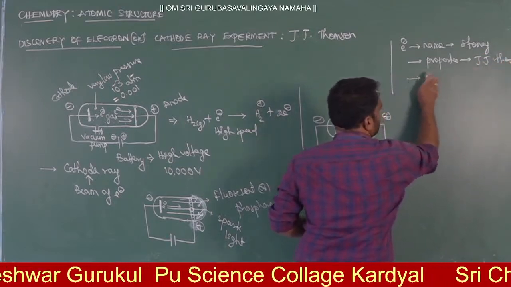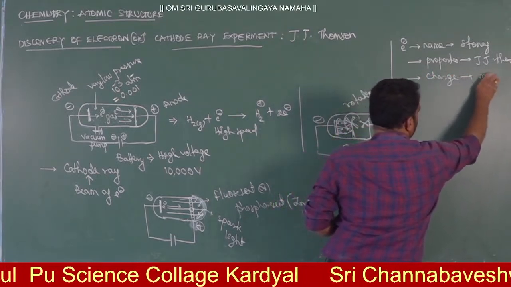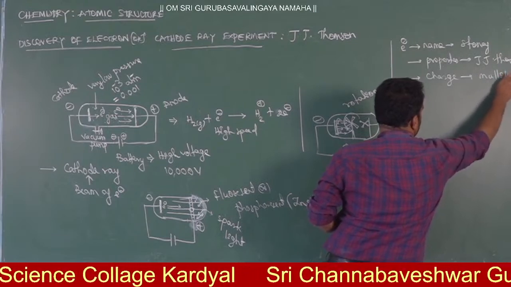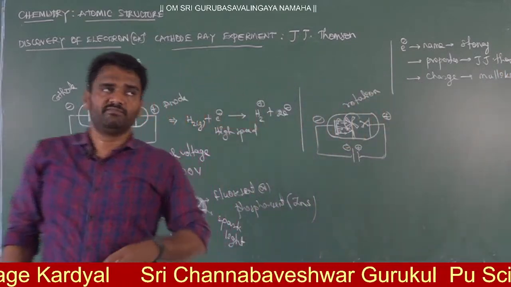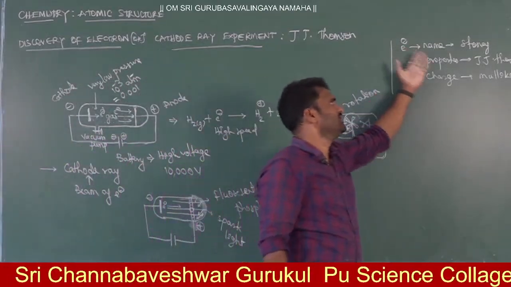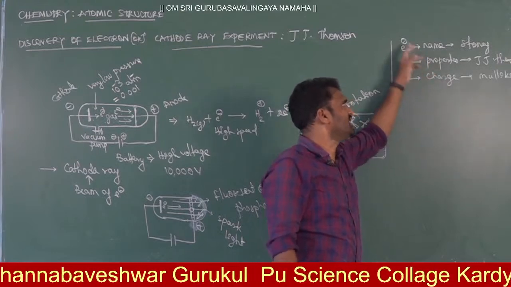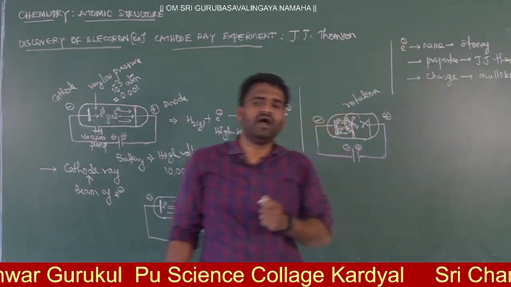And the charge of the electron was discovered by Mulliken. So these are the names to know here. The name was given by Stoney, the properties and behavior of the electron were discovered by J.J. Thomson, and the charge of the electron was discovered by Mulliken from the oil drop experiment.